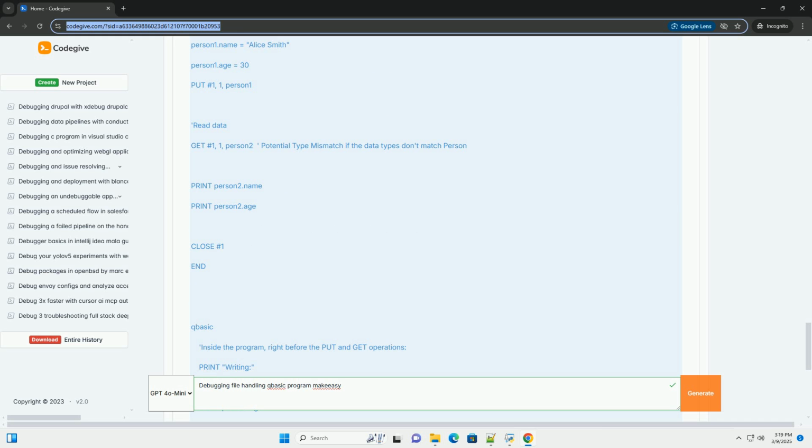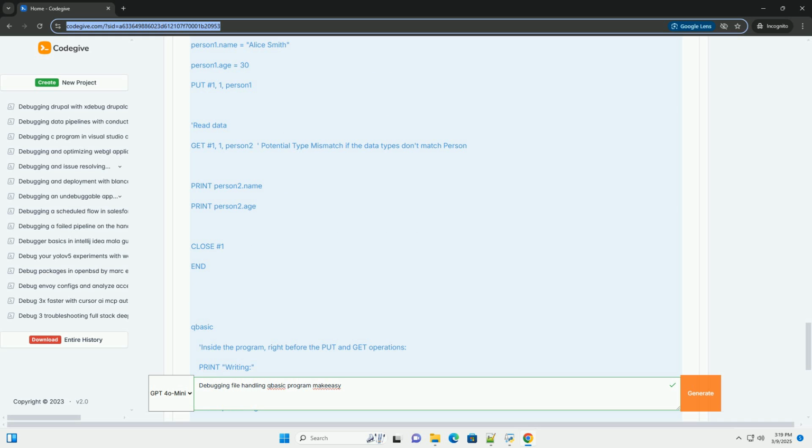Random. Opens a file for both reading and writing, allowing access to data at specific record numbers. Requires defining a record length. File handles. QBasic uses numerical file handles, 1, 2, 3, etc., to identify open files. You associate a handle with the file name when you open the file.